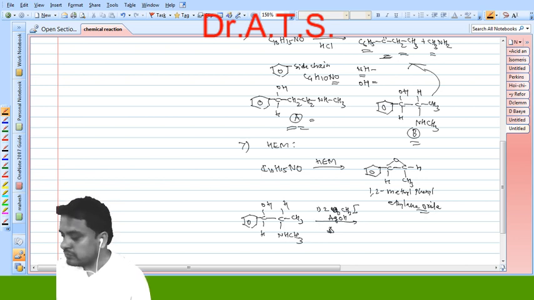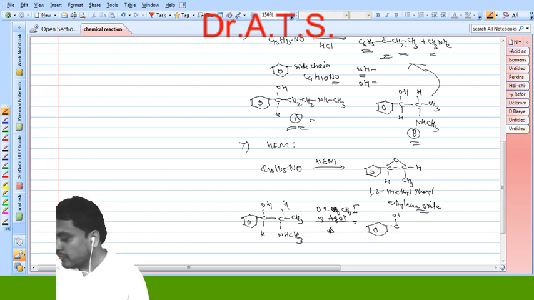Suppose the second is silver hydroxide and the first is methyl iodide. So it is converted into this type of intermediate, that is COH, H. So methylation of the nitrogen of the ephedrine alkaloid takes place, converting it into N(CH3)3 with a positive charge.